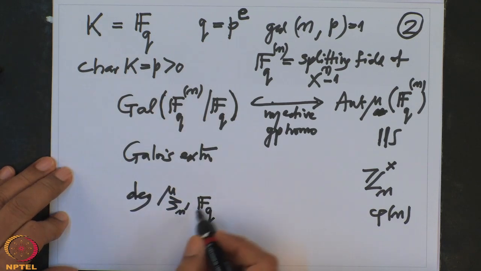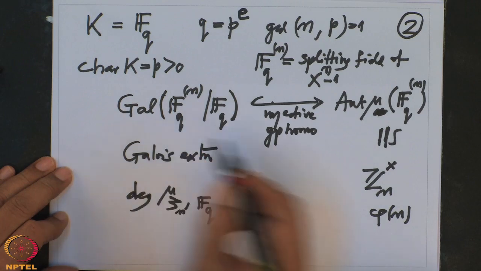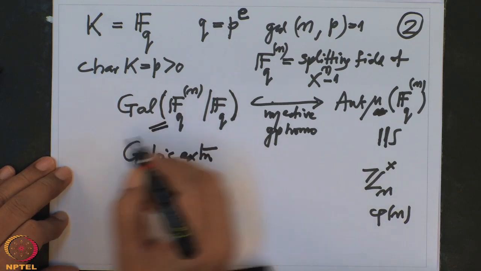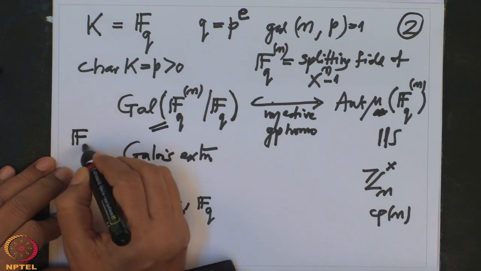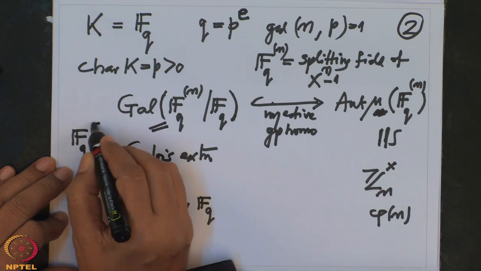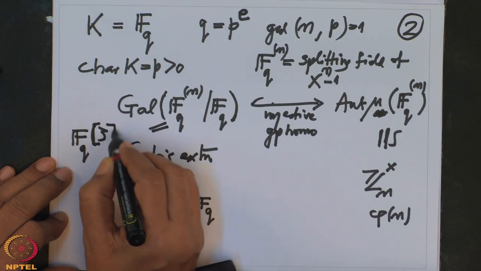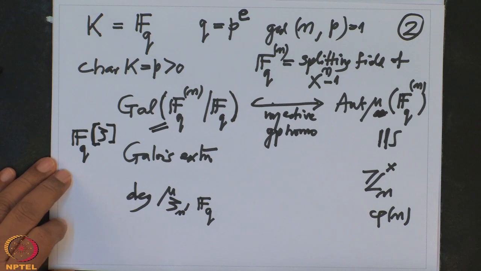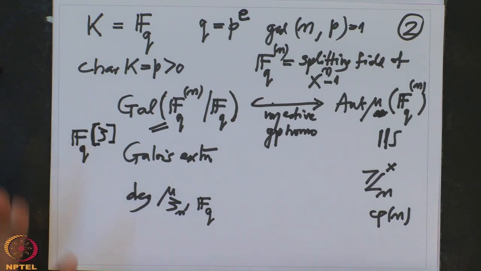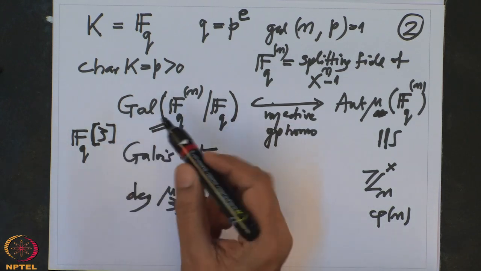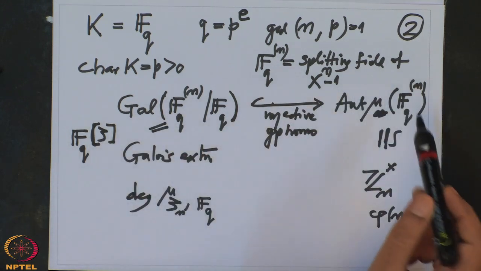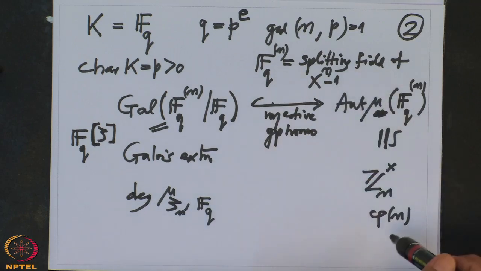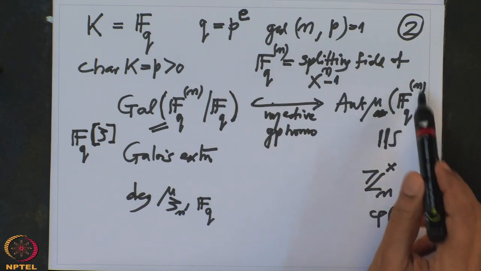Minimal polynomial of this, because this extension is generated over FQ by the root, the primitive root. We know that because this is a splitting field and zeta is a generator of this group mu of FQN.